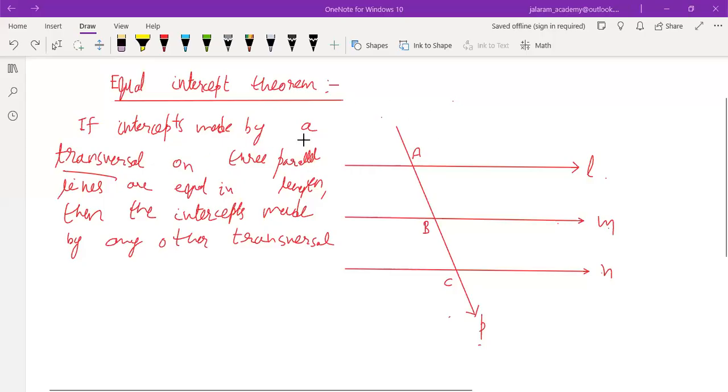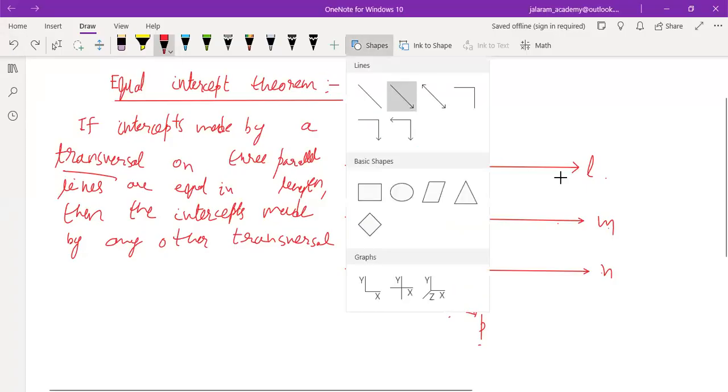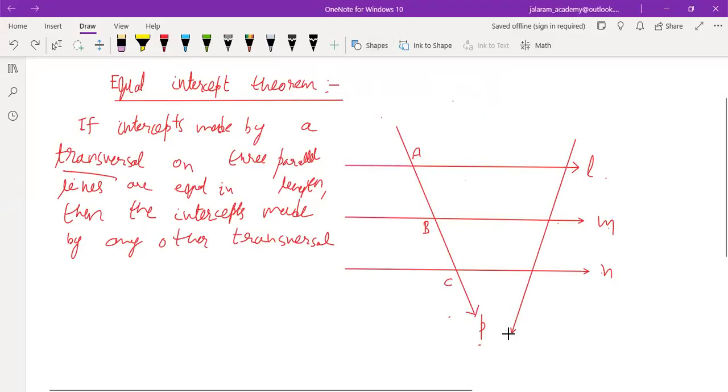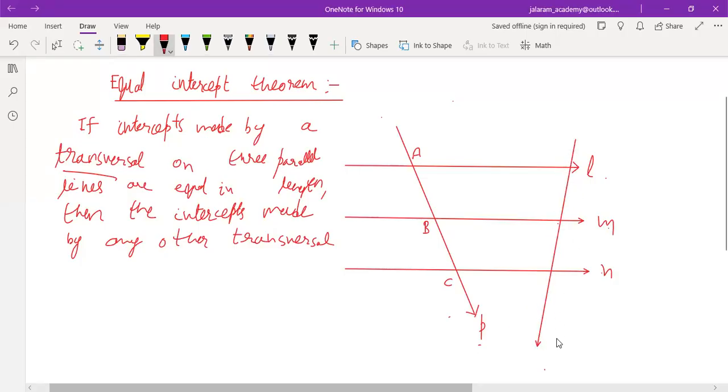So it is given that the intercepts made by transversal P on the three parallel lines L, M and N are equal in length. Then the intercepts made by any other transversal, like this transversal Q, which is intersecting the lines L, M and N at P, Q and R respectively, are also equal in length. This is PQ equals QR. We have to prove this.